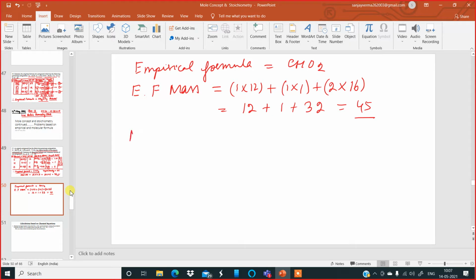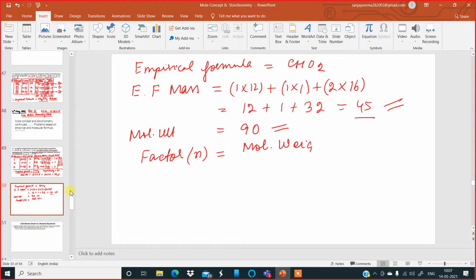And the molecular weight calculated was 90. So using the empirical formula mass and molecular weight, get the factor, which is called small n. The factor n is obtained by dividing molecular weight by empirical formula mass.